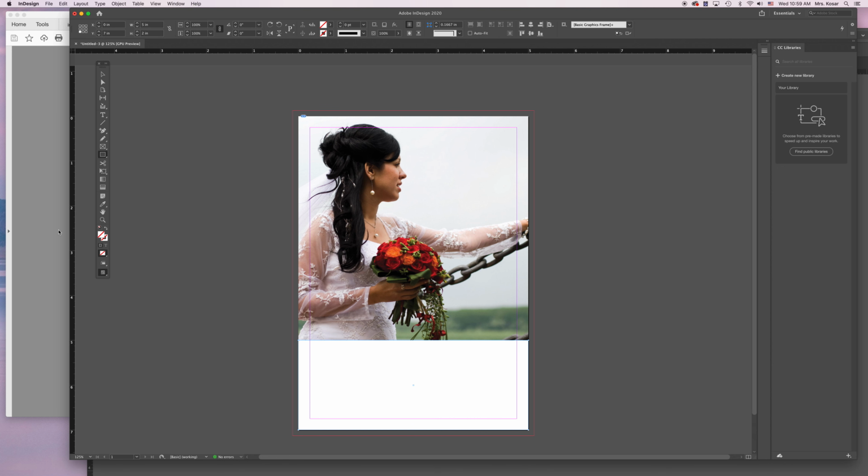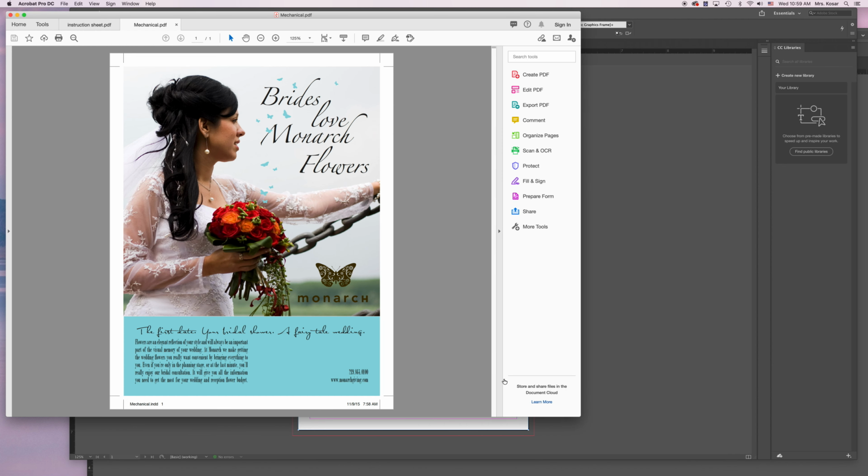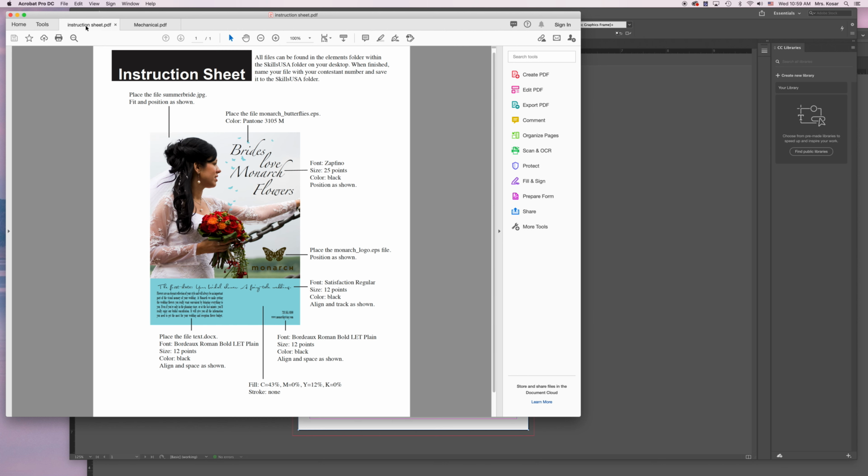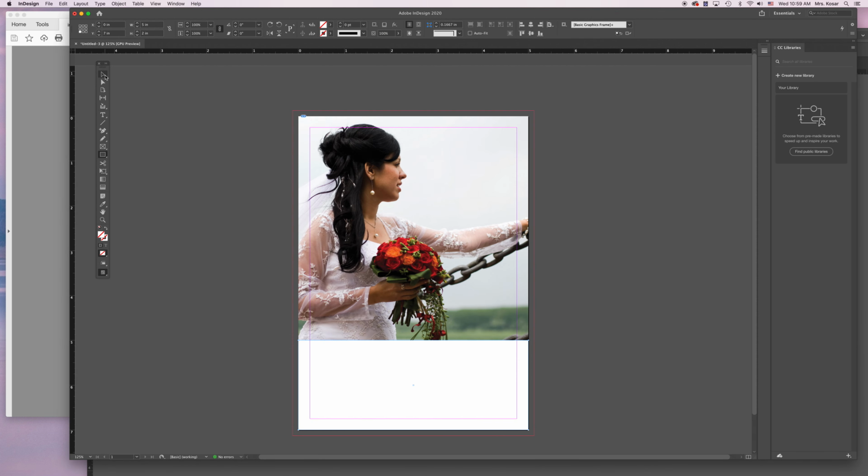So I need to figure out what color that needs to be. I have an instruction sheet right here that tells me that the color of this box needs to be a CMYK color. So cyan is 43%, magenta is 0, yellow is 12, and the black color or key color is 0, and there's no stroke on this. So this works very similarly to Illustrator. So I have a box there, but it has no color in it.